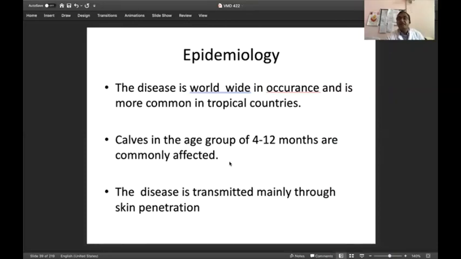So when the animal goes outside to graze on grass, or if the animal sits in the grass, the parasite penetrates through its feet and through the abdomen skin. Sometimes the animal gets confused that something has bitten it. When the animal returns to its place, it starts stamping its feet. Owners understand it as if a snake or something has bitten it, and we get confused with this type of symptoms.